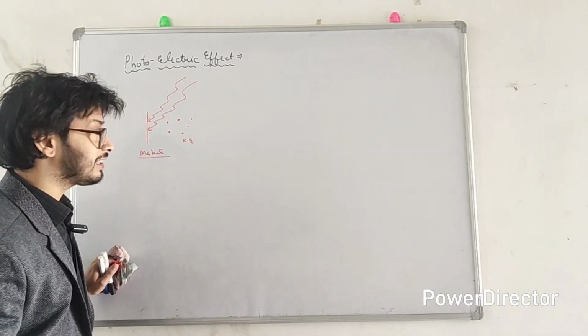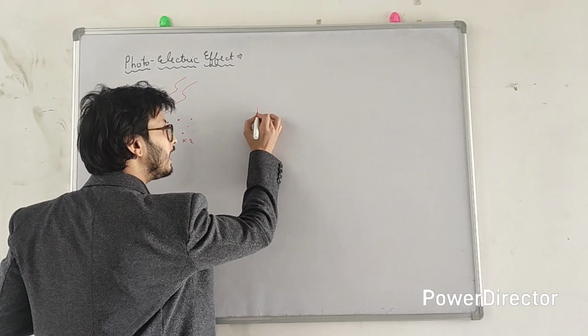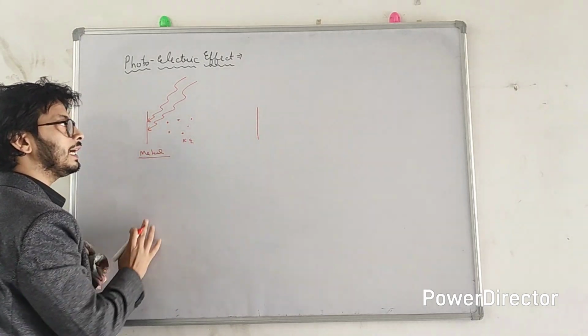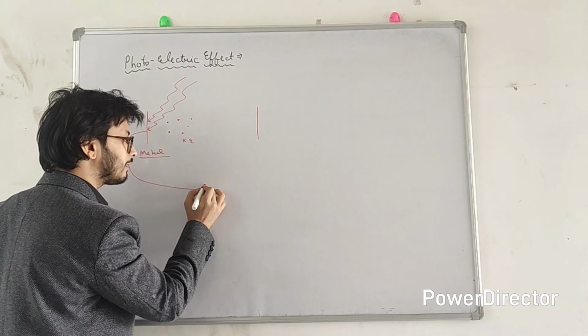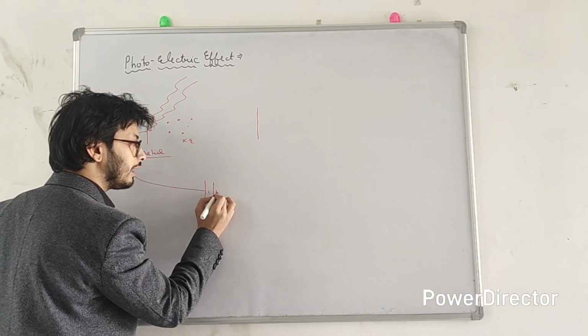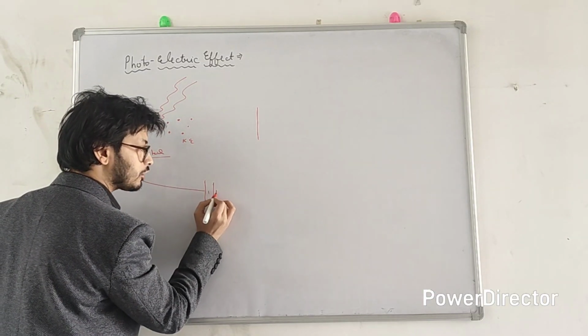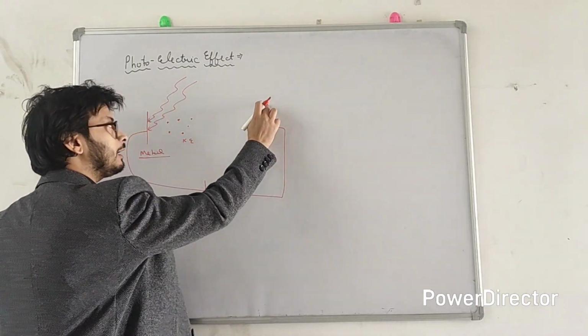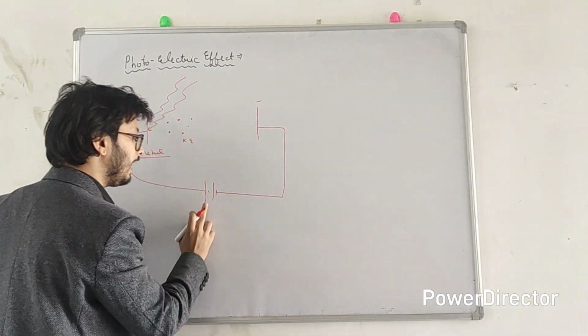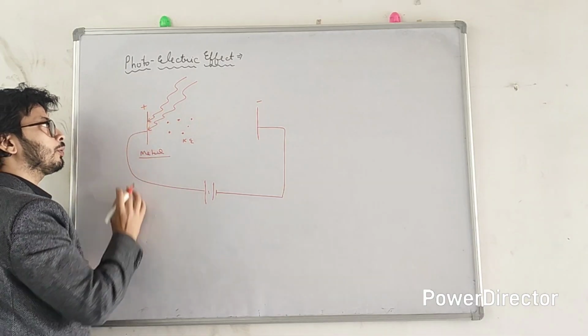So what Philip Leonard did was keep another plate in front of this plate, and he connected these two plates with a battery. The negative terminal of this battery is connected to this plate, so this plate is at negative potential and the other plate is at positive potential.